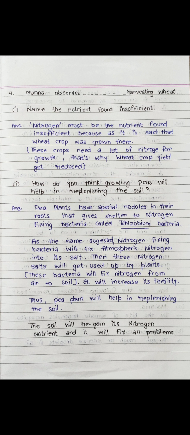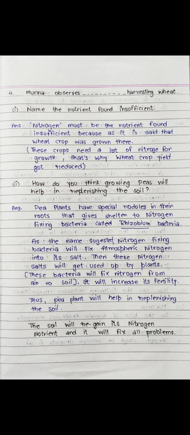Number 2. How do you think growing peas will help in replenishing the soil? Answer. Pea plants have special nodules in their roots that give shelter to nitrogen fixing bacteria called Rhizobium bacteria. As the name suggests, nitrogen fixing bacteria will fix atmospheric nitrogen into its salt. Then these nitrogen salts will get used up by the plant.